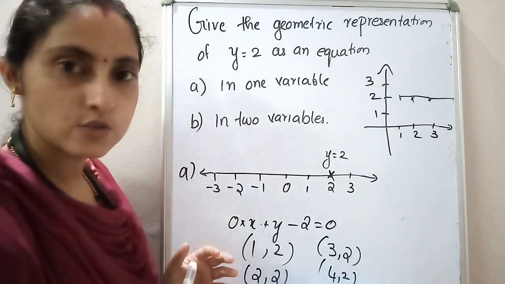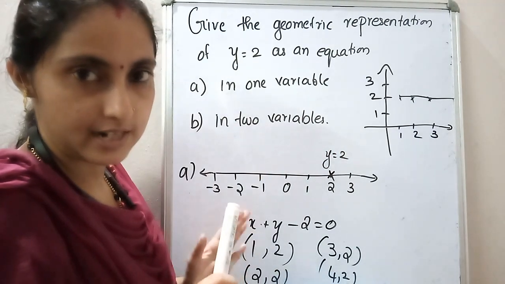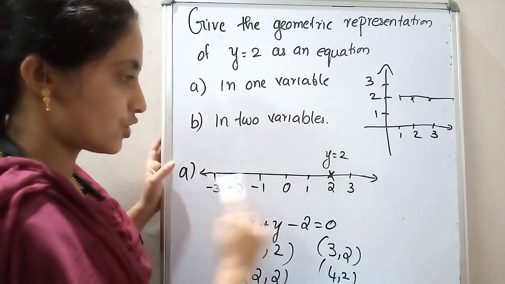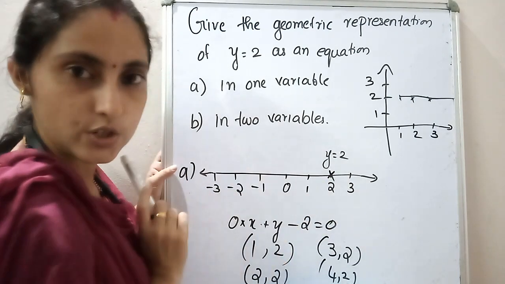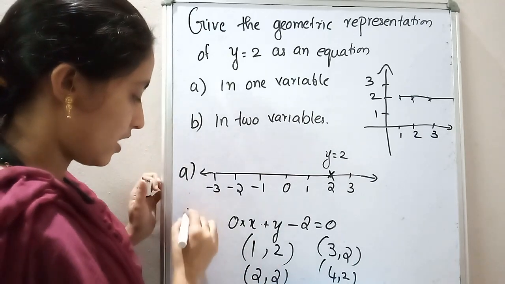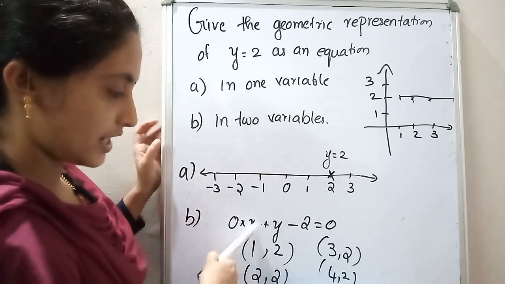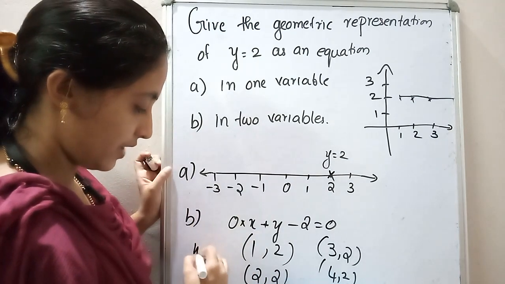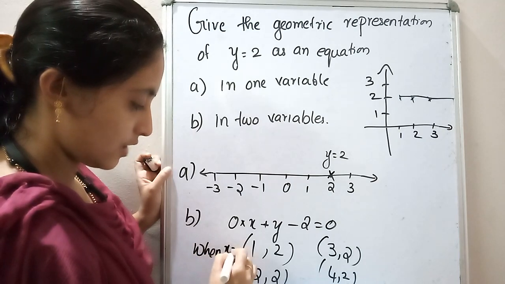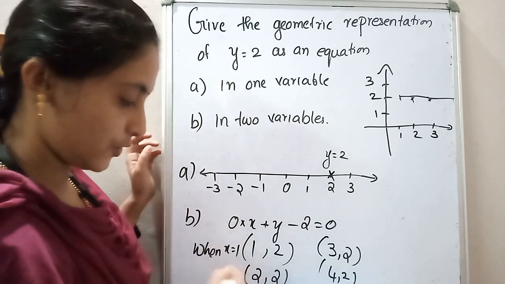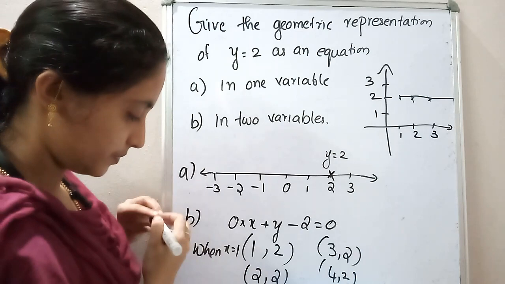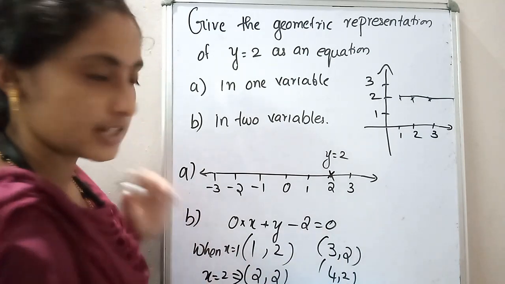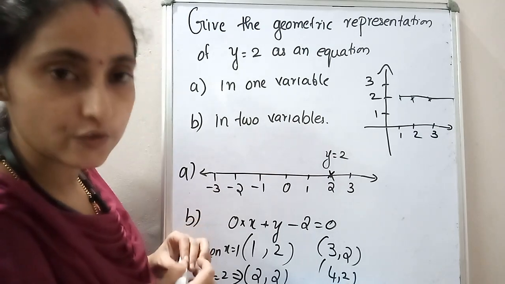In one variable, it is just a simple number line. That's all. Hope you are clear on this one. So the first part answer, you have to draw the number line and mark y is equal to 2. In the second part you have to write 0 into x plus y minus 2 is equal to 0. So when x is equal to 1, the answer is 1, 2. When x is equal to 2, 2, 2. x is equal to 3, 3, 2. x is equal to 4, 4, 2.